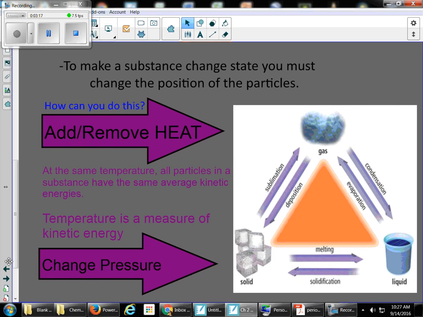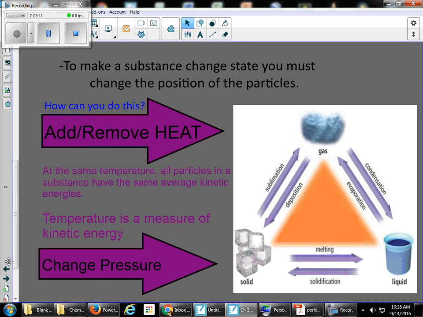So to make a substance change state, all you would have to do is change the position of those particles. So change their energy. How do you do that? You add or remove heat, or you could even change their pressure. Now remember that heat or temperature is a measure of kinetic energy.